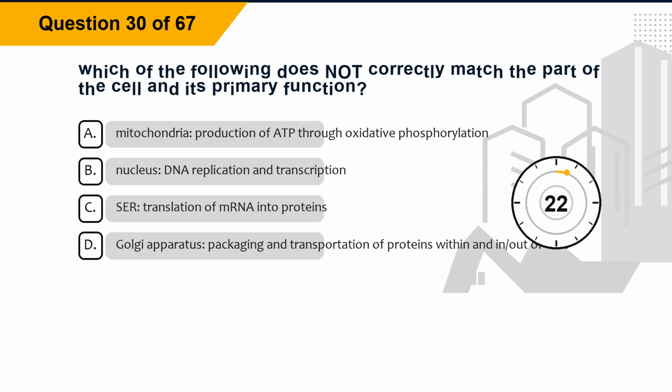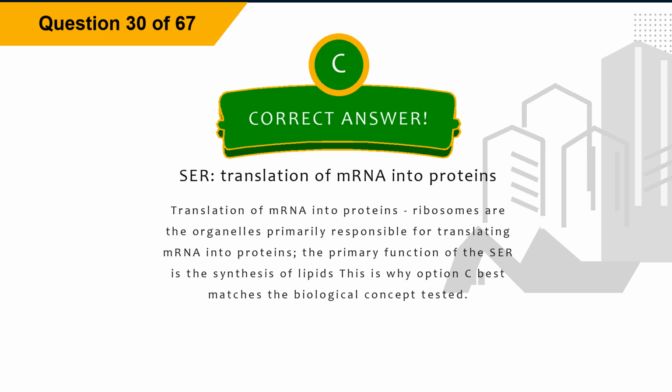Question 30. Which of the following does not correctly match the part of the cell and its primary function? Option A, mitochondria, production of ATP through oxidative phosphorylation. Option B, nucleus, DNA replication and transcription. Option C, RER, translation of mRNA into proteins. Option D, Golgi apparatus, packaging and transportation of proteins within and in and out of cells. The correct answer is option C, RER, translation of mRNA into proteins. Explanation. Translation of mRNA into proteins.